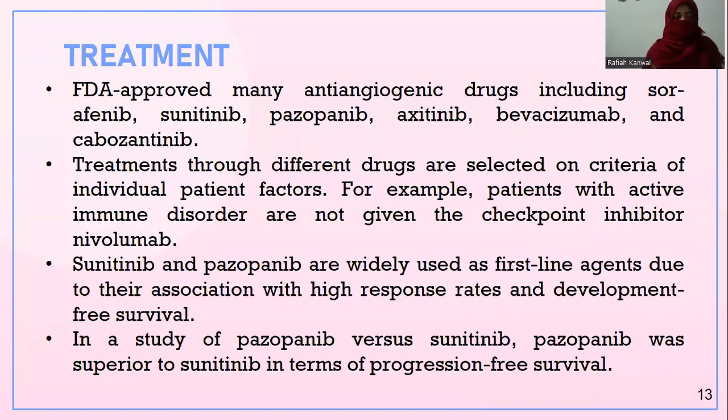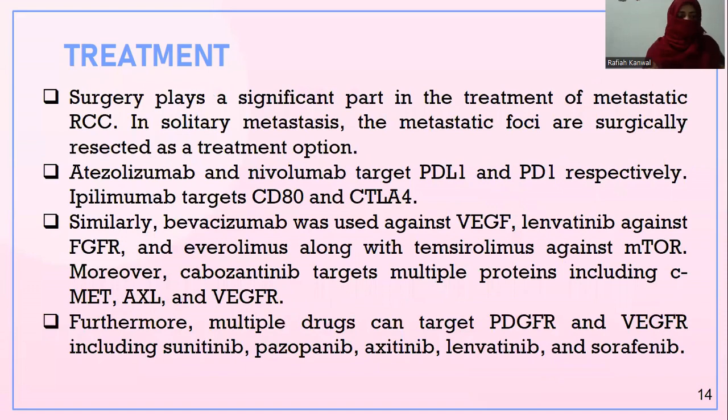Treatments with different drugs are selected on the criteria of individual patient factors. For example, patients with active immune disorders are not given the checkpoint inhibitor nivolumab. Nivolumab can worsen pre-existing autoimmune diseases. Sunitinib and pazopanib are widely used as first-line agents due to their association with high response rates and progression-free survival. In a study of pazopanib versus sunitinib, pazopanib was superior to sunitinib in terms of progression-free survival. Surgery plays a significant part in the treatment of metastatic RCC. In solitary metastasis, the metastatic foci are surgically resected as a treatment option.